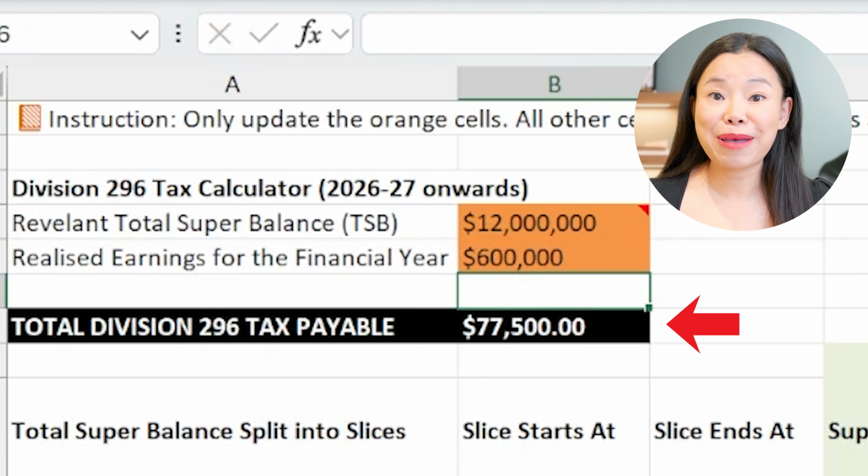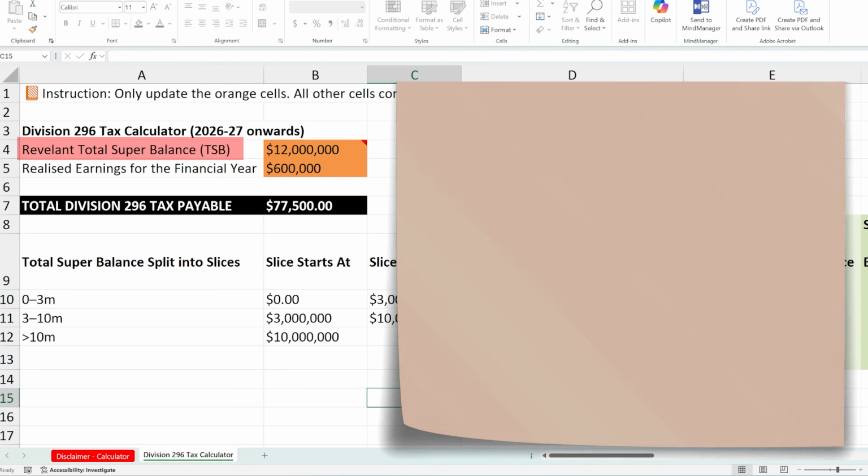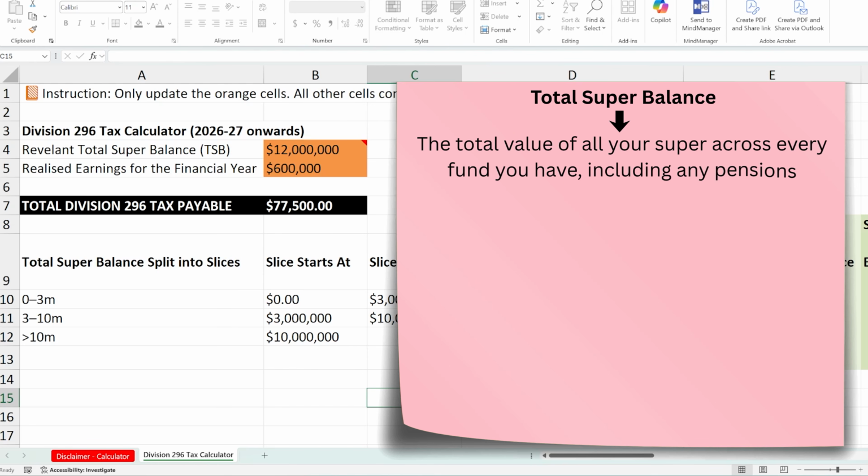Let's walk through the steps. Now, the first number going into the calculation is the relevant total super balance. Your total super balance is basically the total value of all your super across every fund you have, including any pensions. For the very first year of Division 296, which is FY27, you enter your total super balance at the end of the financial year, 30th of June 2027.